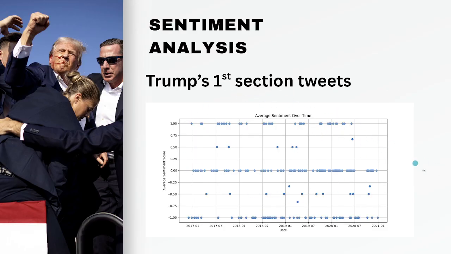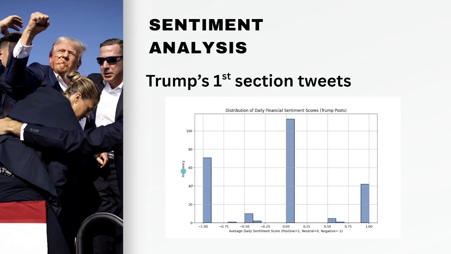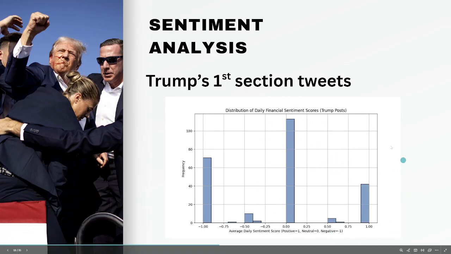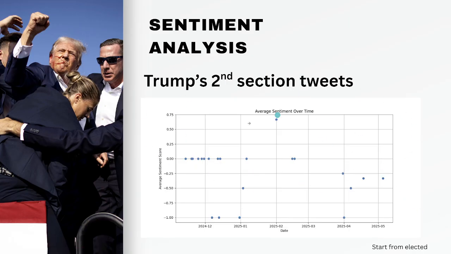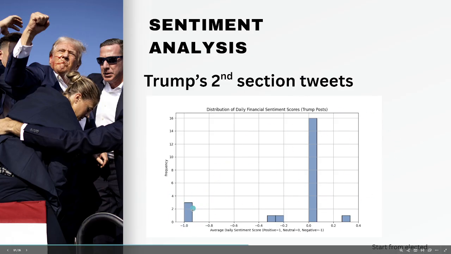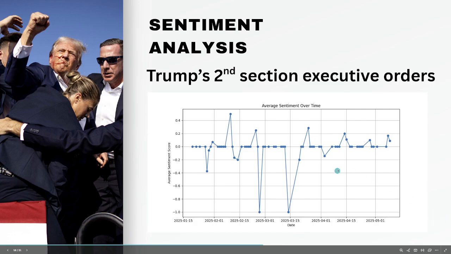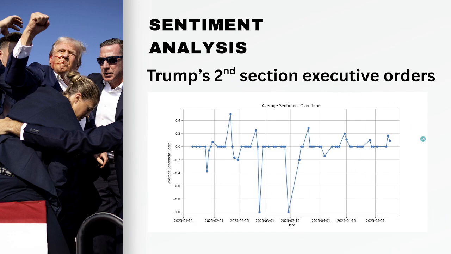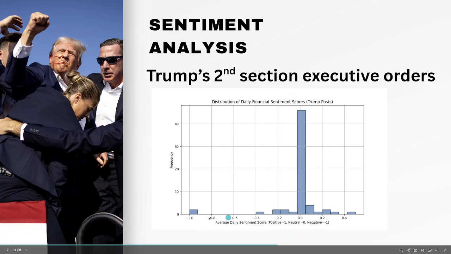So here's the data. We can see in the first term there are more positive tweets, and also a lot of negative tweets. For the second term tweets, we can see the negative values are much more. And for the executive orders, we can see the negative values are much bigger than the positive values, and most of them remain neutral.